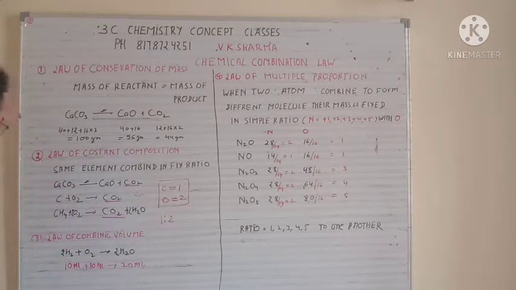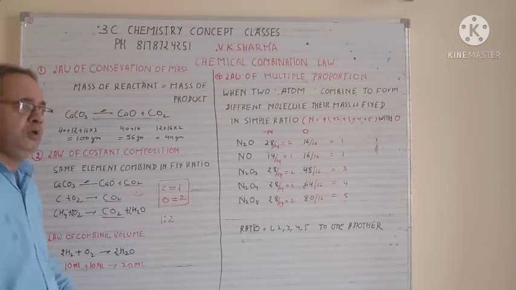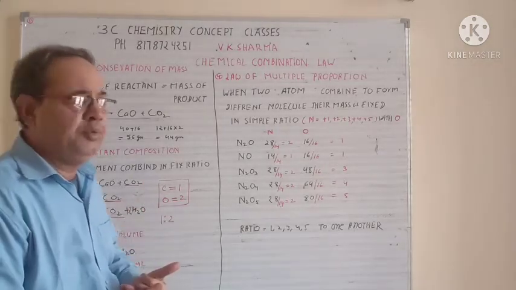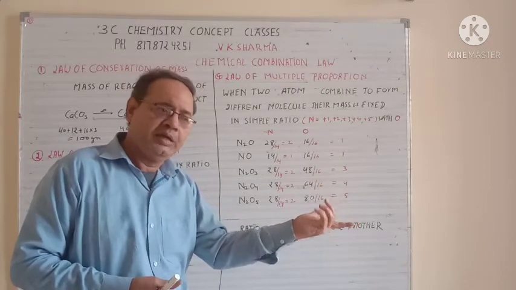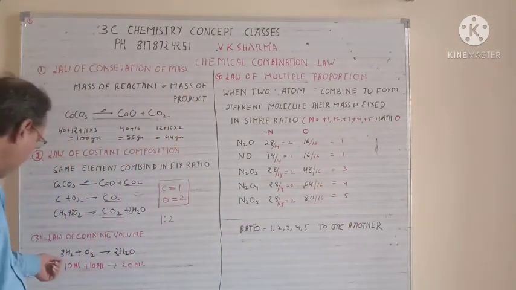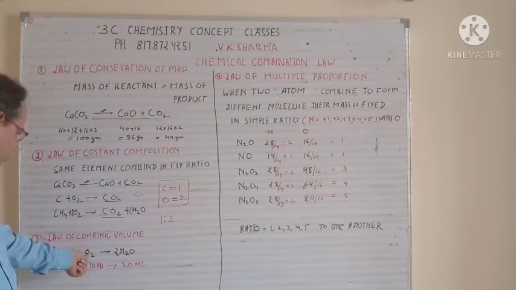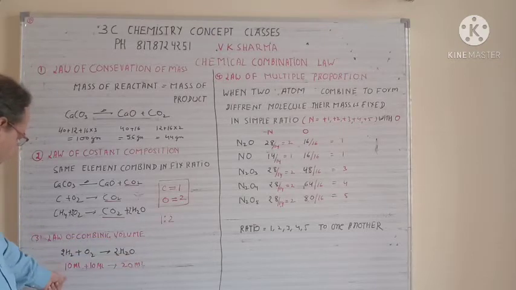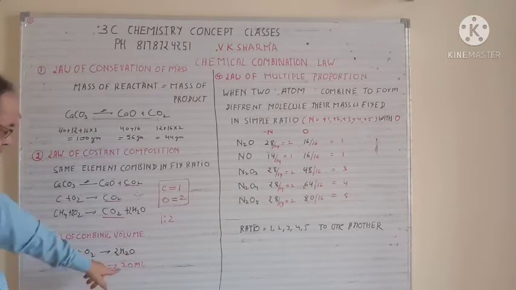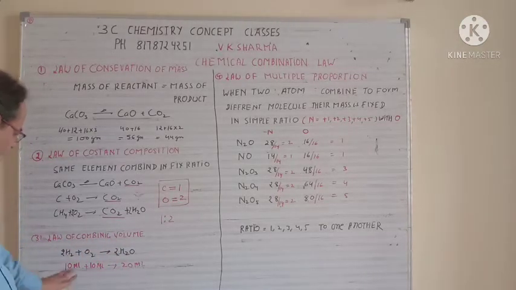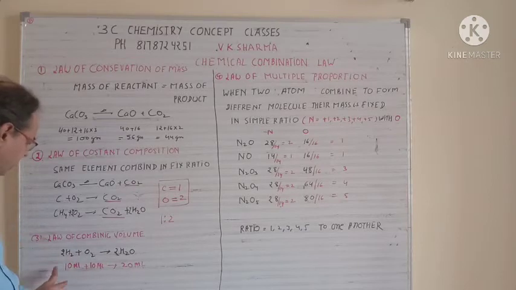Next one is the law of combining volume. Combining volume means that whatever volume you take on the reactant side will always be equal to the volume on the product side. So let's see, 2H2 plus O2 gives you 2H2O. If you take 10 ml of H2 and 10 ml of O2, that will give you 20 ml of H2O. So whatever the volume on the reactant side is 20, the product side will always be 20.